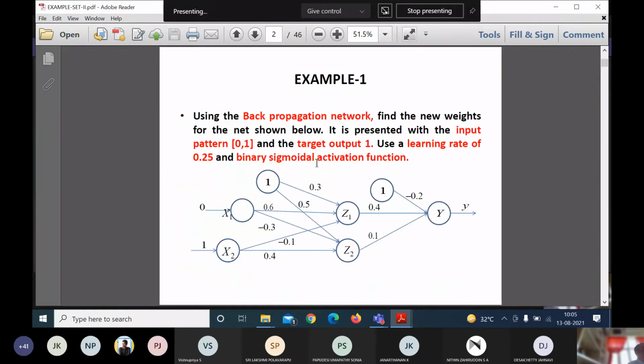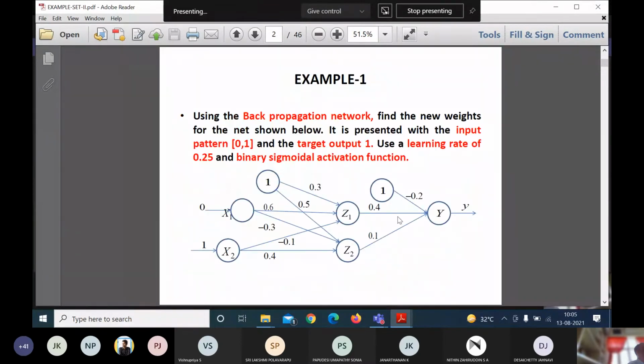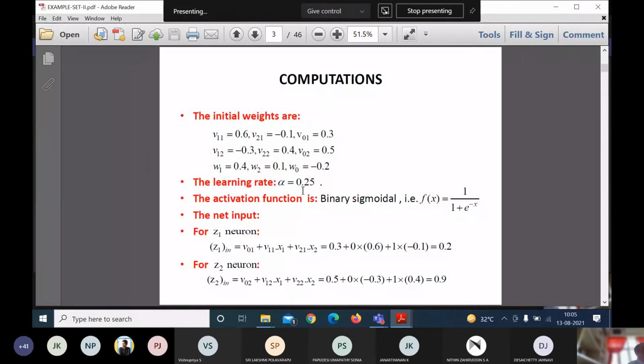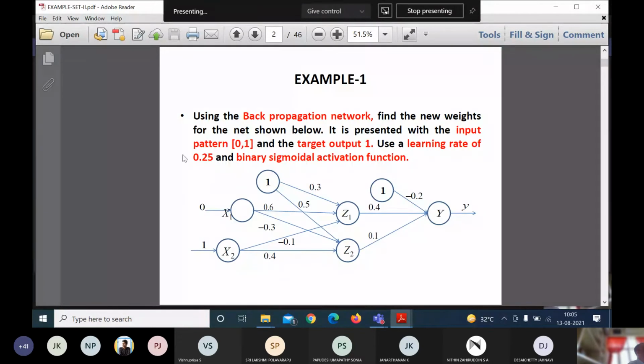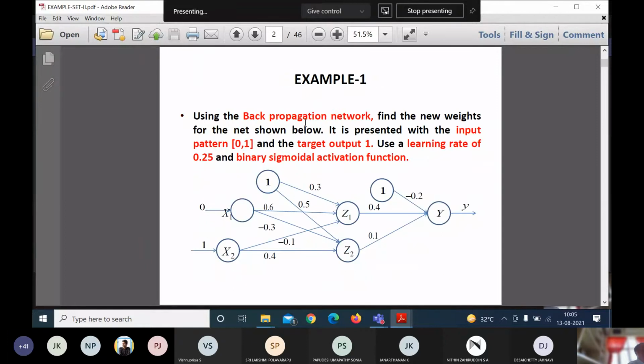Then the next one is here, so this may be Wij. Since it is only one node, I am representing only W1 and W2. So W1 is 0.4, W2 equal to 0.1 and W0 equal to minus 0.2. W0 is nothing but the bias value for the output layer, and the learning rate is already defined in the problem statement. It is 0.25.